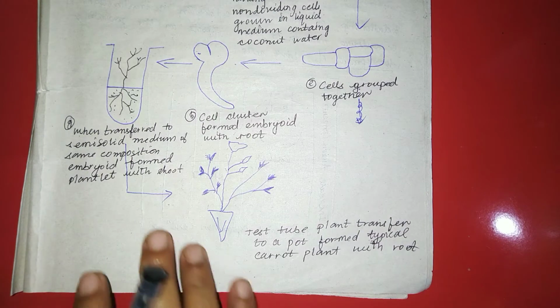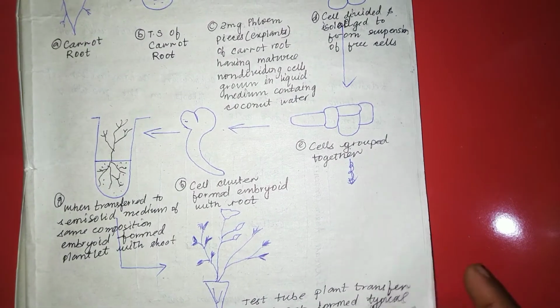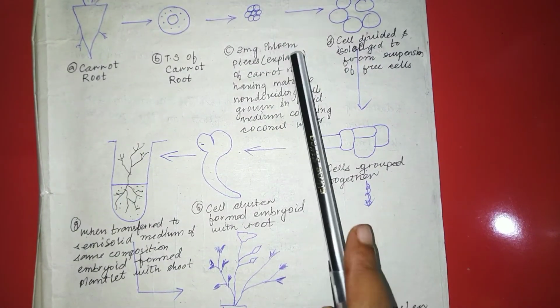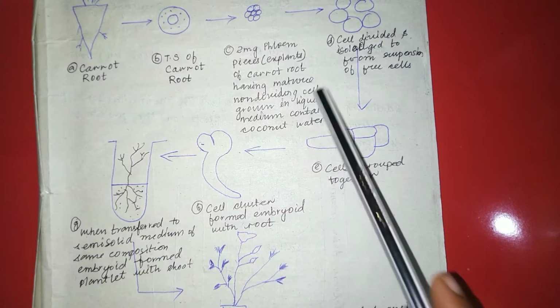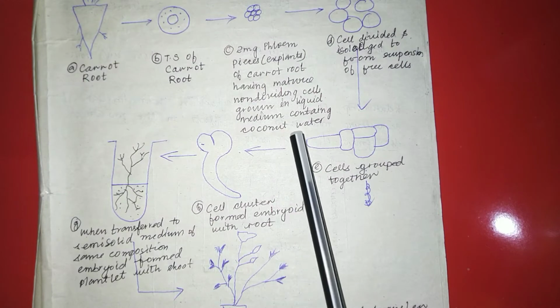So this is all about Steward's experiment. First he took the carrot root and then pieces of it, and took 2 mg of phloem pieces and grew them in a liquid medium containing coconut water.